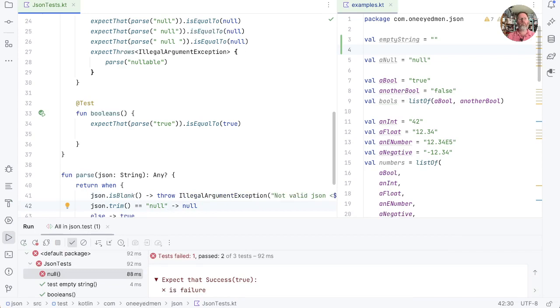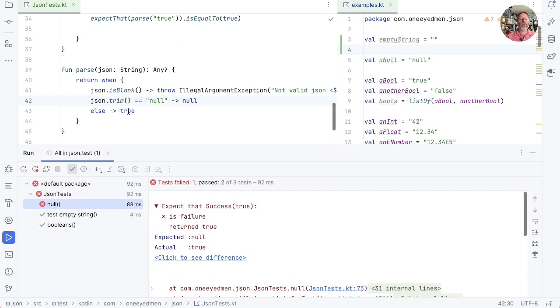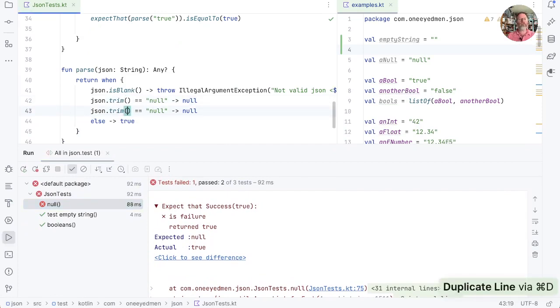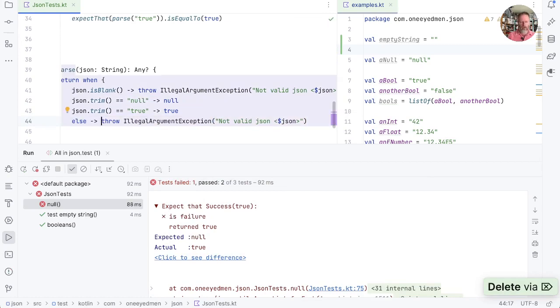No, still not there. But the reason we're not there now is, I think, that we return the true from here. Well, that's not going all that well, but I think we might just take that line and say if it's true, then it's true. Otherwise, we'll take our illegal argument exception and throw that. Obviously there's duplication there, but let's just see whether it passes.